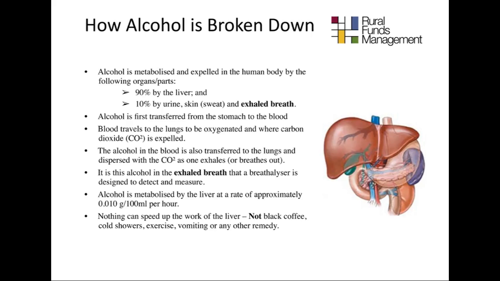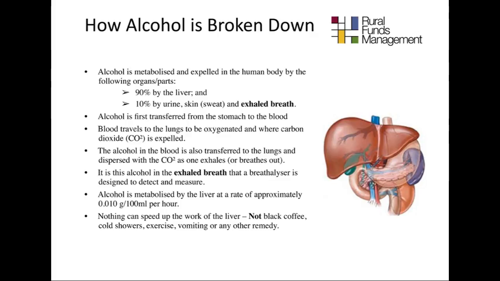Alcohol is metabolized and expelled in the human body, 90% by the liver and 10% by urine, sweat, and exhaled breath. Alcohol is first transferred from the stomach to the blood. Blood travels to the lungs to be oxygenated and where carbon dioxide, CO2, is expelled. The alcohol in the blood is also transferred to the lungs and dispersed with the CO2 as one exhales or breathes out. It is this alcohol in the exhaled breath that a breathalyzer is designed to detect and measure.